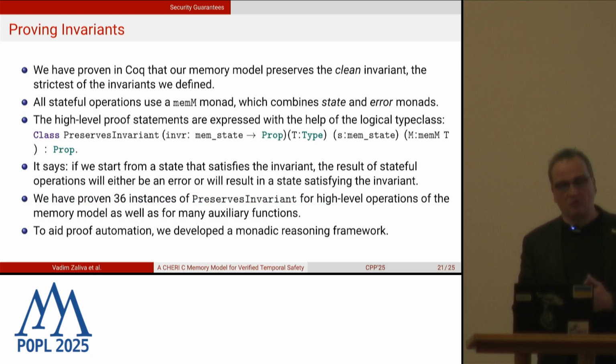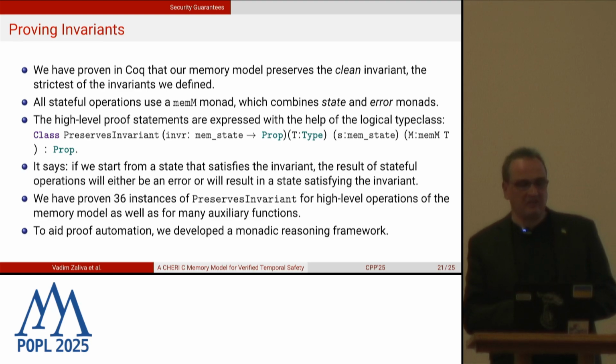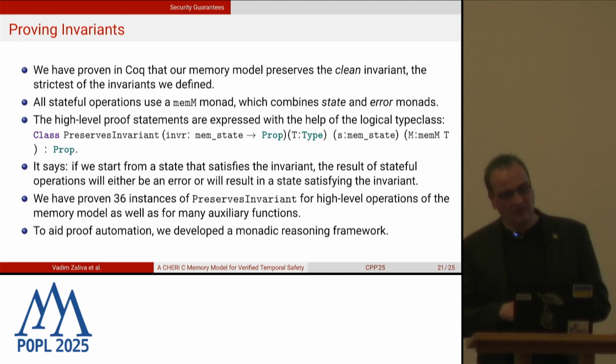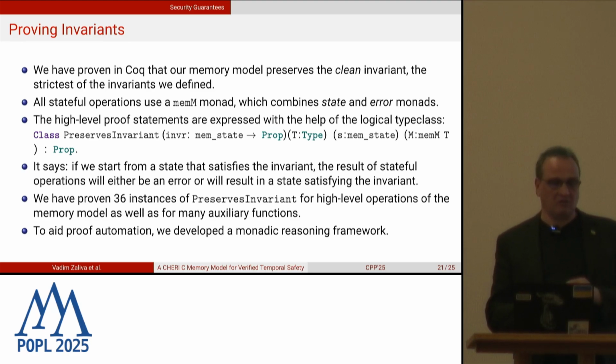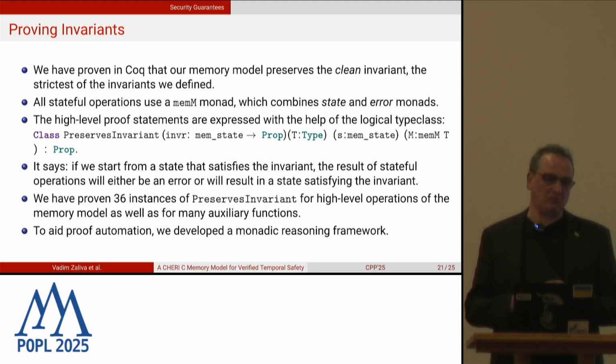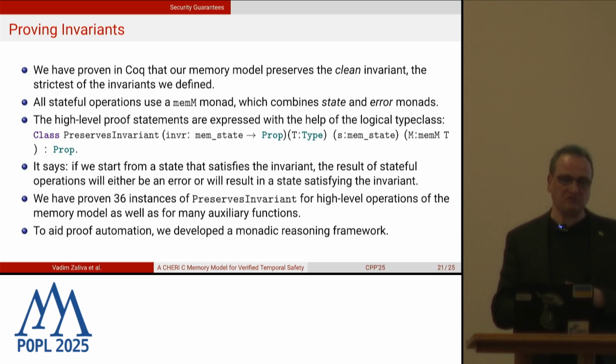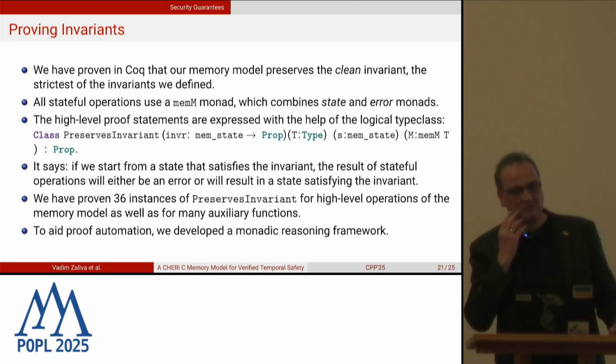So we have proven in Coq that our memory model preserves the clean invariant, the strictest invariant we defined. How we did it: all the stateful operations in our memory model are defined in the mem monad, which combines state and error monads. And the high-level proof statements are expressed with the help of the logic type class, preserves invariant.